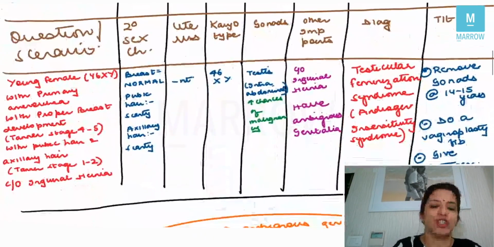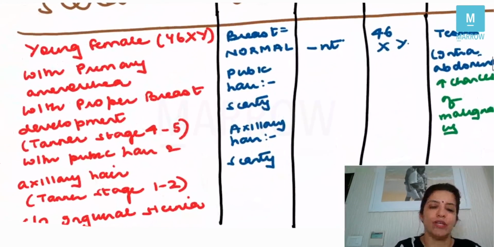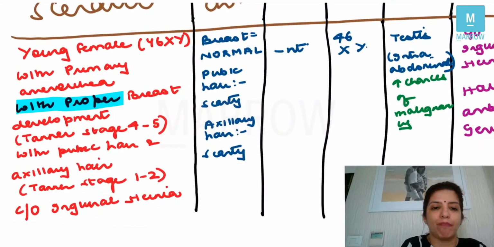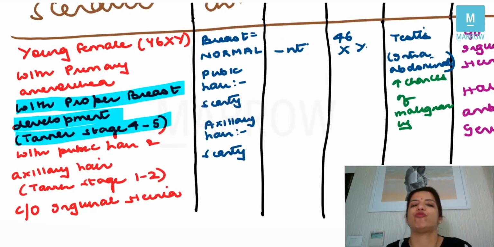Now, the third case which they can give you is that there is a young female with primary amenorrhea with proper breast development corresponding to Tanner stage 4 or stage 5. Tanner staging has 5 stages. If they say Tanner stage 4 and 5, that means the breasts are properly developed, right?